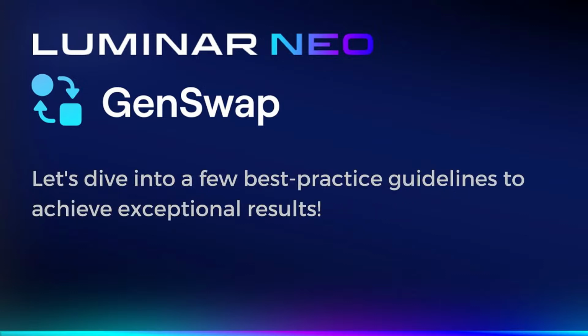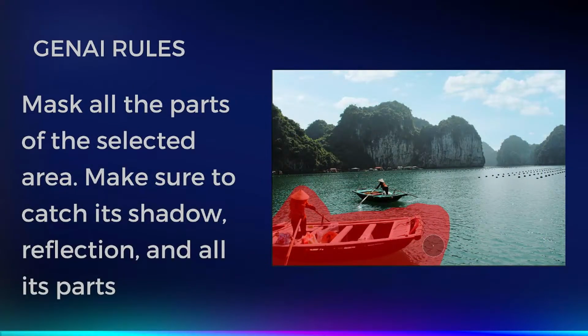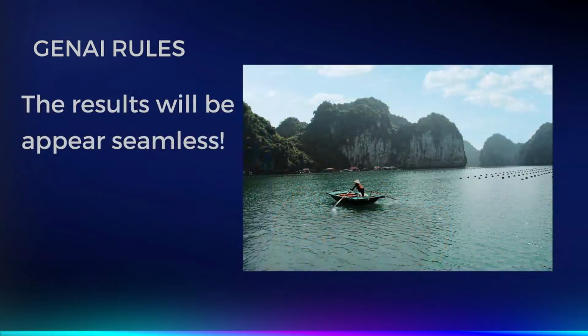Let's dive into a few of the best practice guidelines to achieve exceptional results. Think of it this way: I want to get rid of that boat, but I need to replace it with something. So I'm going to mask a larger area than we need, which gives the AI more content to work with. Then I have to make sure that if there are shadows or, in this case, a reflection, all of that is captured. Once I hit generate, boom, look at that. It seamlessly replaces the boat with, as I told it, water.